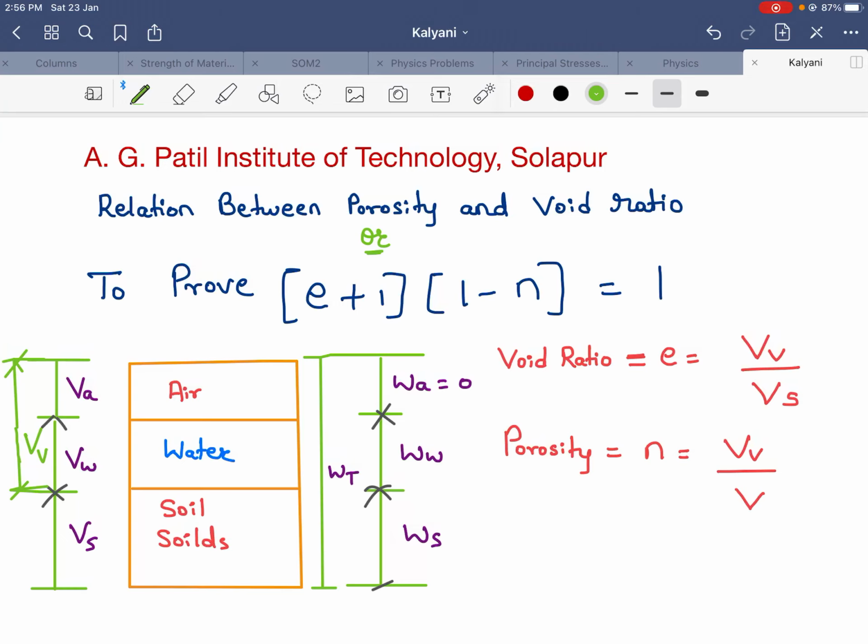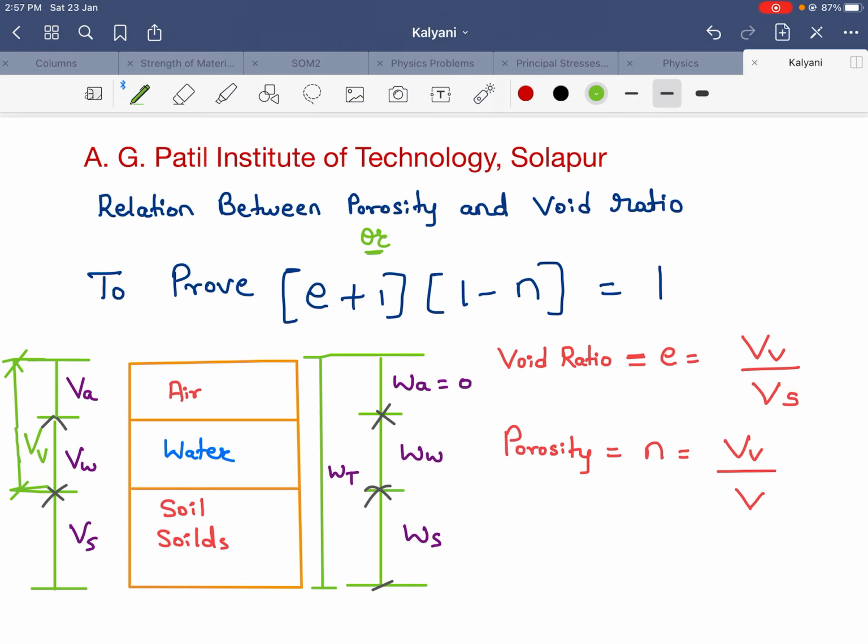Hello everyone. Today in this lecture we are going to see the relation between porosity and voids ratio, or to prove e plus 1, bracket complete, 1 minus n, that is porosity, bracket complete, is equal to 1. Now before starting the relationship we have to know the concepts of voids ratio, porosity, degree of saturation, etc. terms, which we have already seen the definitions of in the previous lecture.